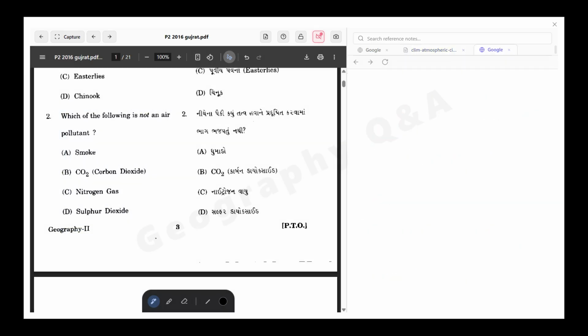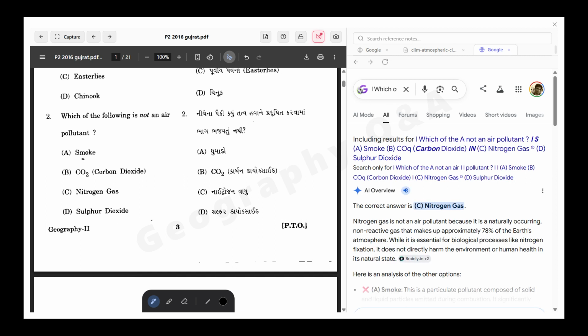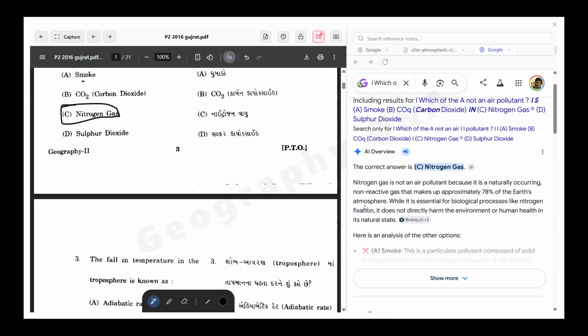Which of the following is not an air pollutant? Smoke, CO2, nitrogen gas, and sulfur dioxide. So nitrogen gas should not be a pollutant because it is a natural gas and almost 78% of the Earth's atmosphere contains it.